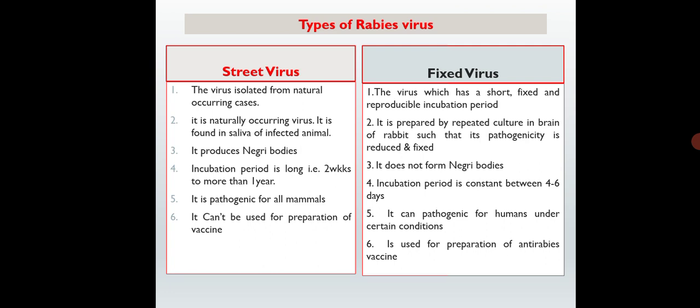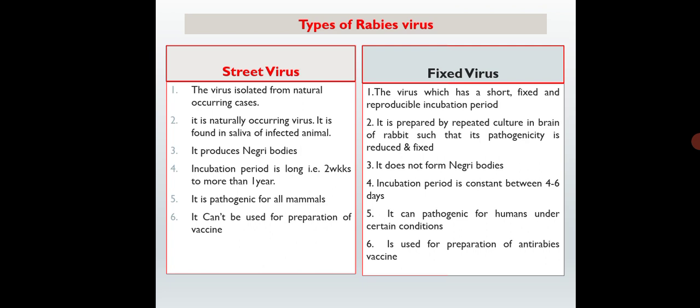So next is the types of rabies virus. The rabies virus is generally of two types: one is called the street virus and the second is called the fixed virus. The street virus is isolated from naturally occurring cases. It is normally found in the saliva of infected animals and produces Negri bodies in the animals. The incubation period is 2 weeks. It is pathogenic to all mammals, and we can't use this as a vaccine.